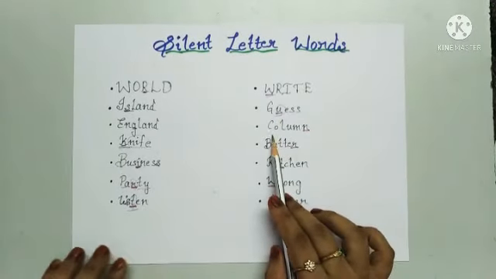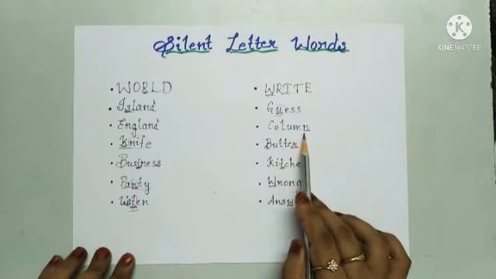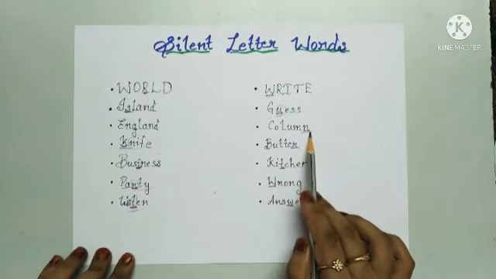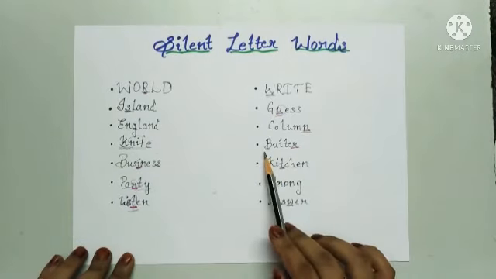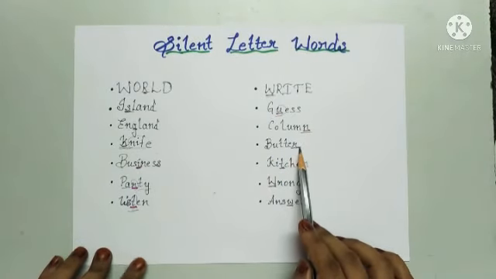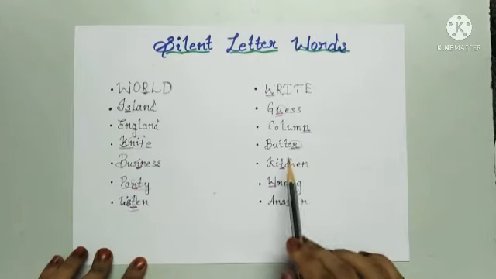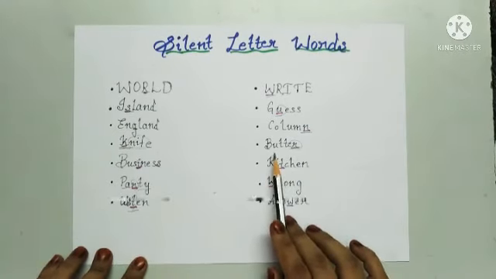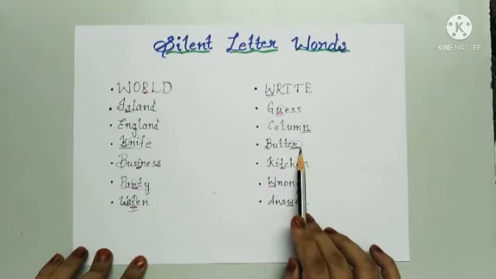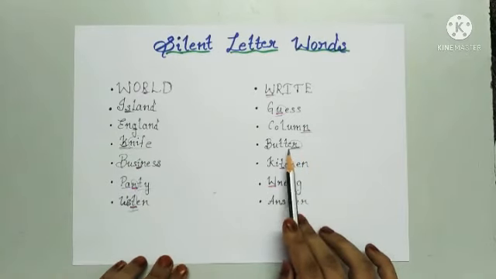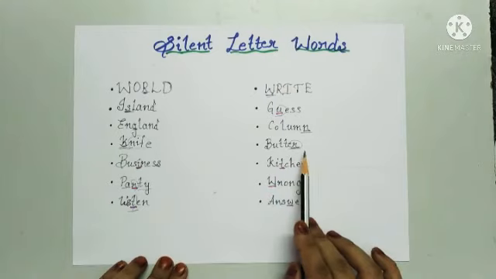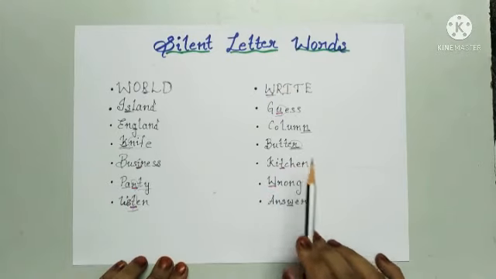Next one, column. There is no use of N here. Column. Butter. R is a silent letter. The words which end with R will sound butter, paper, wrapper. R is a complete silent letter.